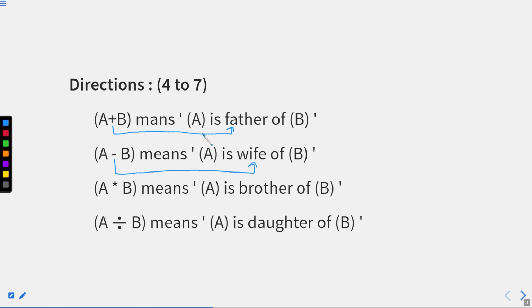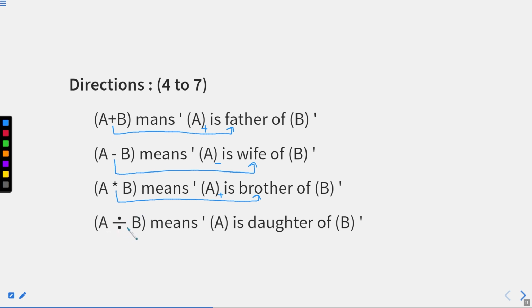If A is father of B, the letter written before will be a male. That's why I'm using positive to depict male. A is wife of B means A is someone who is female. A star B, here star is depicting brother. A is brother of B, which means A will be positive in this case when star is there. Why am I repeating all these things again and again? Just to make you understand these things better.